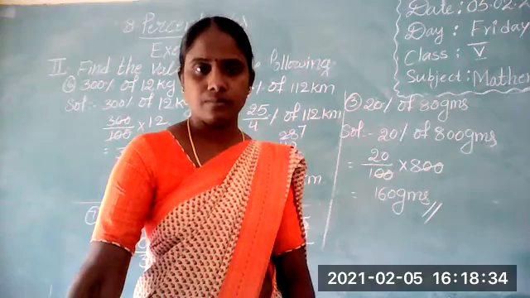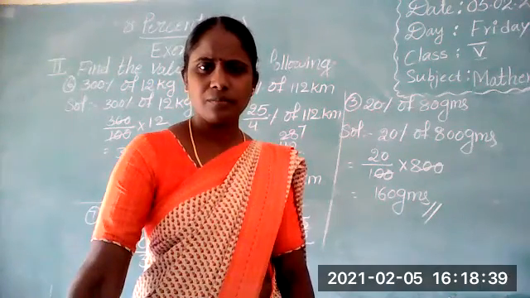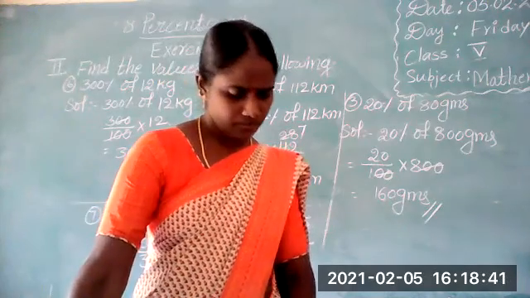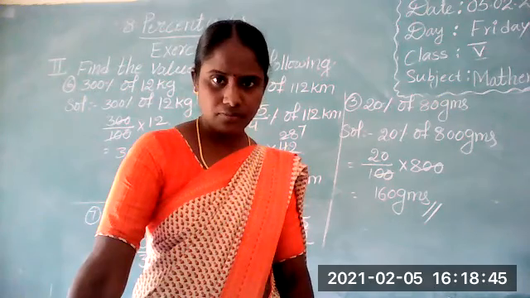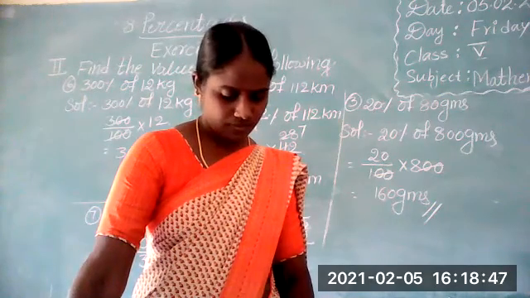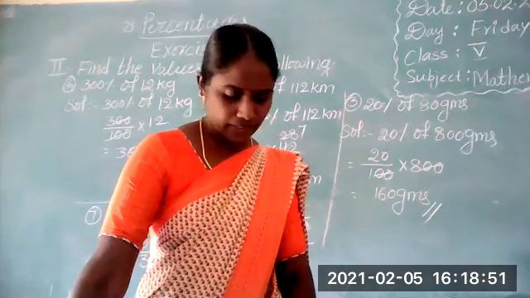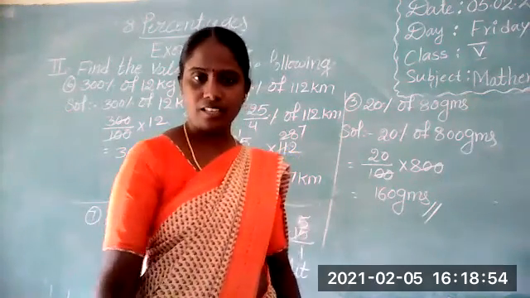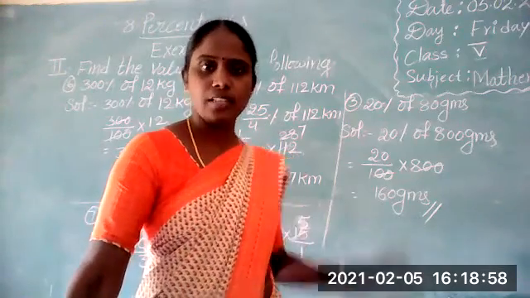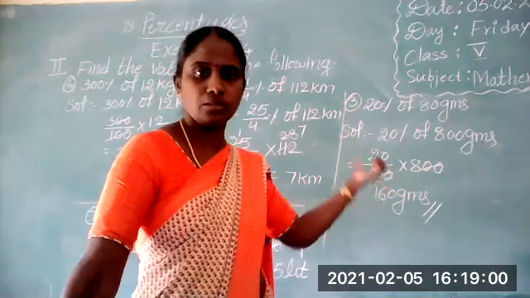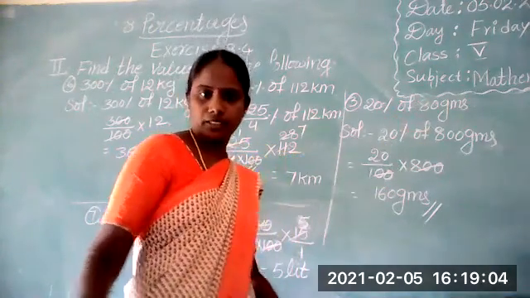Teacher, the third one is wrong, right? Which one? Third one, teacher, Exercise 8.4: 20% of 80 grams, right, teacher? Okay, 800 grams is okay. But the process is correct only. In your textbook 80 grams is given, but I wrote 800 here. Okay, very good.